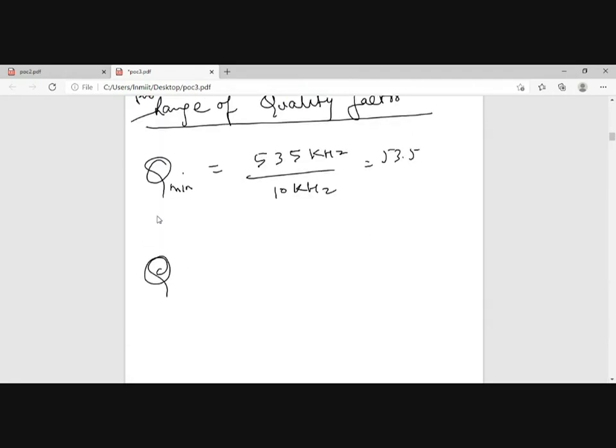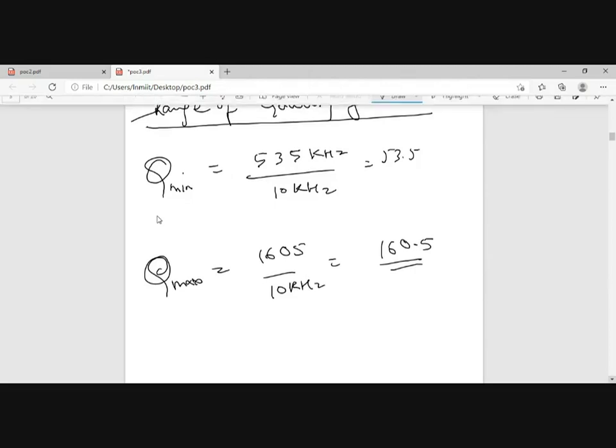Then quality factor max will be equal to 1605 divided by 10 kilohertz, that will be 160.5. And you know that 160.5 is not even possible to design. This is impractical to design.